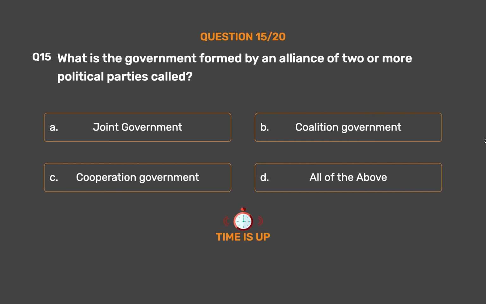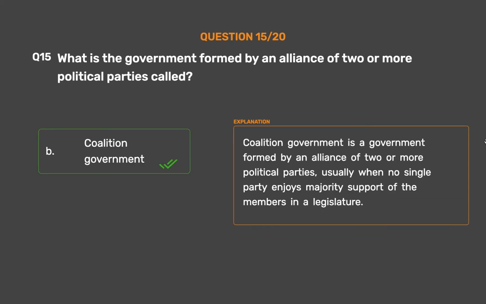The correct answer is option B, coalition government. Coalition government is a government formed by an alliance of two or more political parties, usually when no single party enjoys majority support of the members in a legislature.